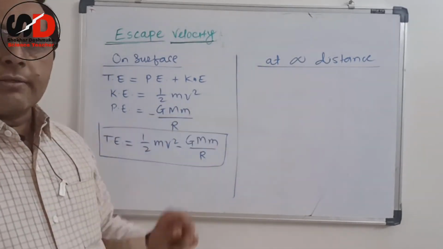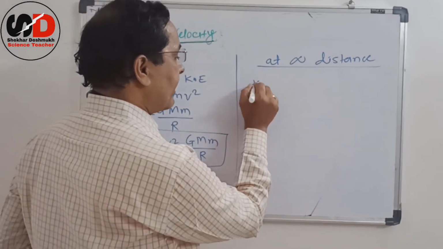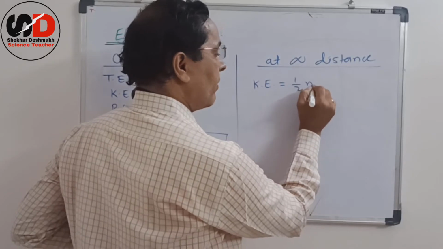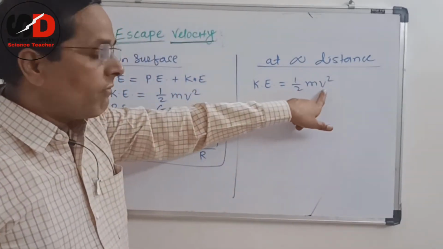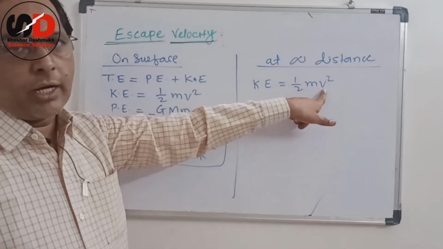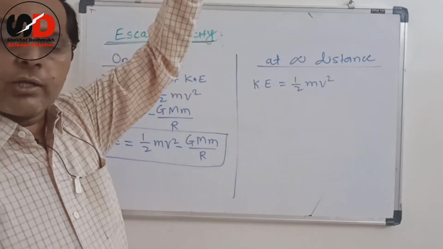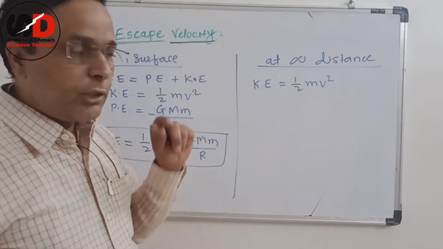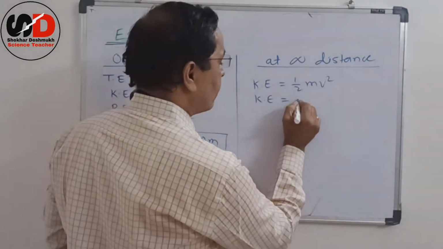Now calculate the total energy at infinite distance. What is kinetic energy? The formula is the same, half mv square. But the final velocity v is 0 at infinity, because the ball is coming to rest at that infinity. The velocity becomes 0 there, and therefore the kinetic energy becomes 0.